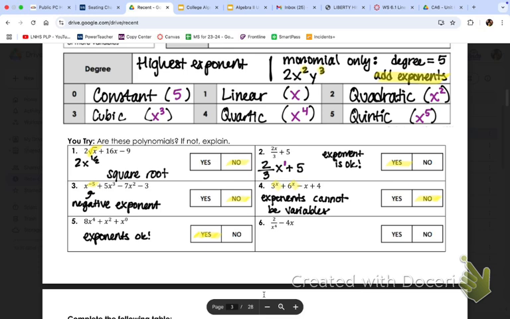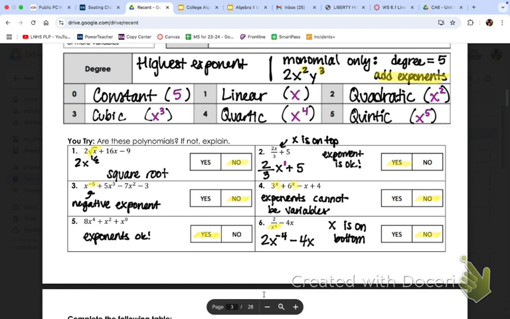Okay, and then the last one. So we have a fraction again. Where is the x? Top or bottom? Bottom. What do you think? Yes or no? No. Okay, that's because this would make it become a negative. Remember when you move variables to the other side, it changes the exponent. So why? Because the x is on the bottom. And it would cause it to have a negative exponent. Up here, in number 2, the x is on the top. And that's why it ends up being okay. All right? So x has to be on top.